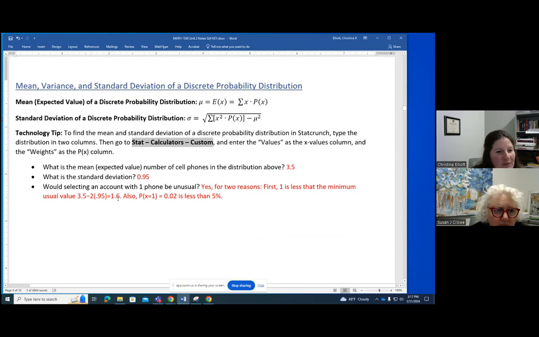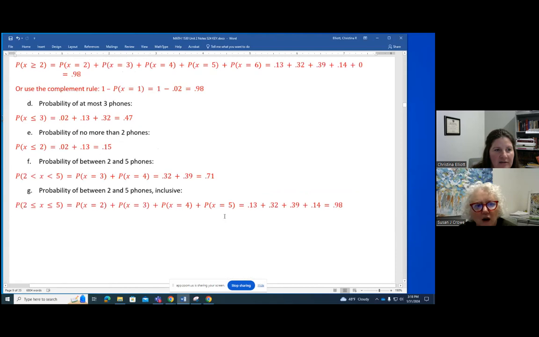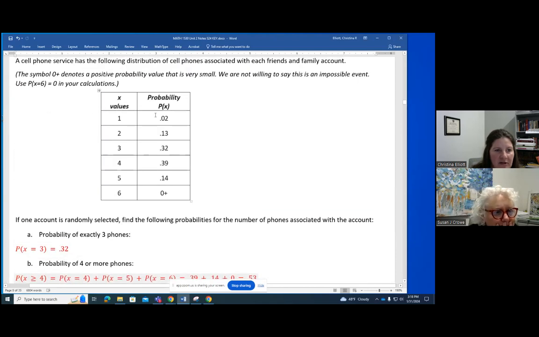Would selecting an account with one phone be unusual? There are two different reasons we back up our answer. One is less than the minimum usual value: if I take 3.5 minus 2 standard deviations, I get 1.6. And also, if I look at the probability, it's less than 5%. It was 0.02. Okay. That's all I got. That's it.